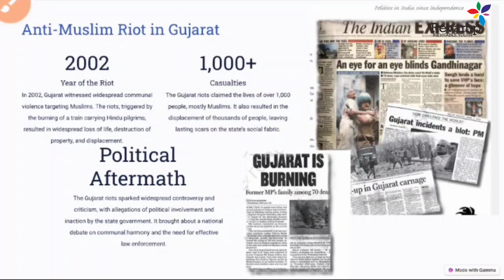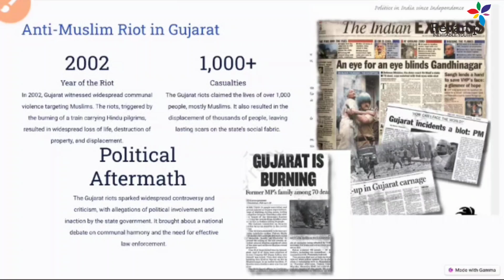So this anti-Muslim riot that happened in 2002 led to a lot of casualties among the Muslims. Even the National Human Rights Commission criticized this, and it was very cruel, because a lot of Muslims died.